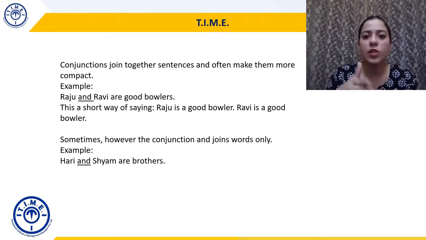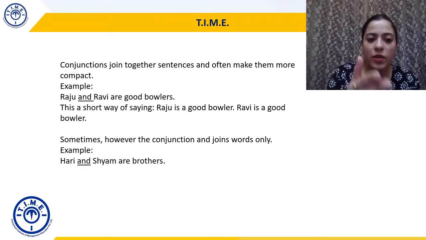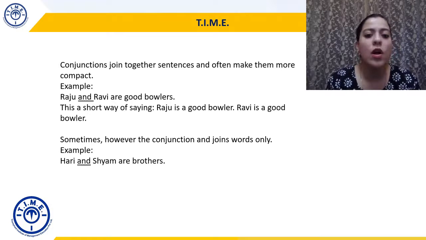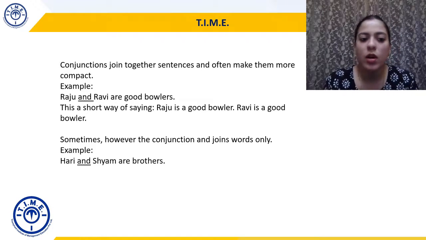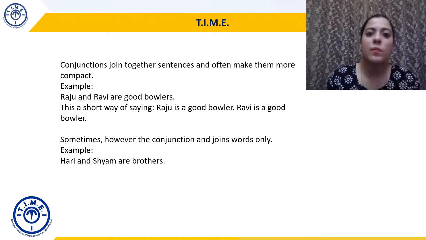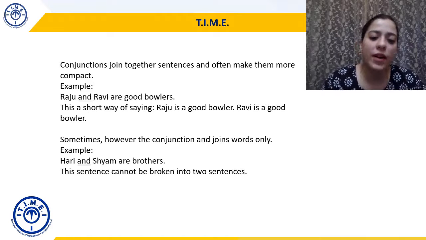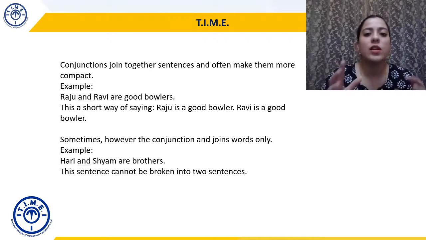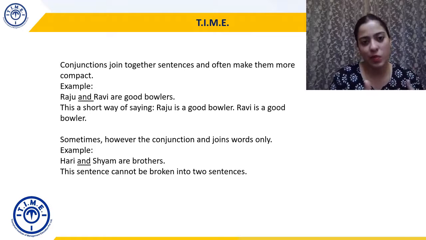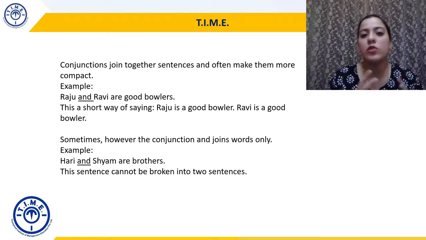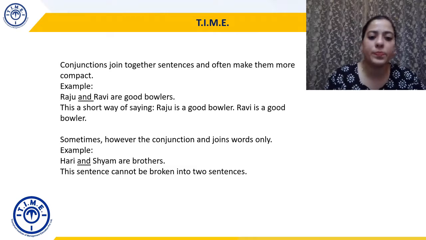Now, this sentence cannot be divided into two parts. The first sentence can be divided into two: Raju is a good bowler, Ravi is a good bowler. But you can't say Hari is a brother, Sham is a brother, right? Because both of them are brothers to each other. So you can't possibly divide this into two sentences. So sometimes and will make the sentence more compact, and sometimes it will just join two words.